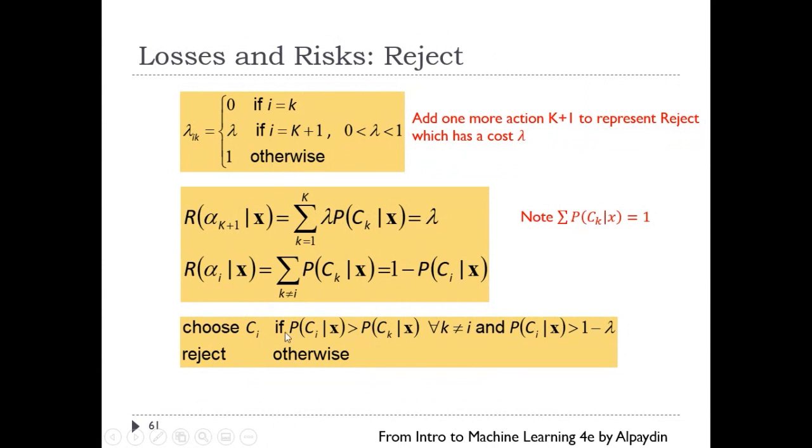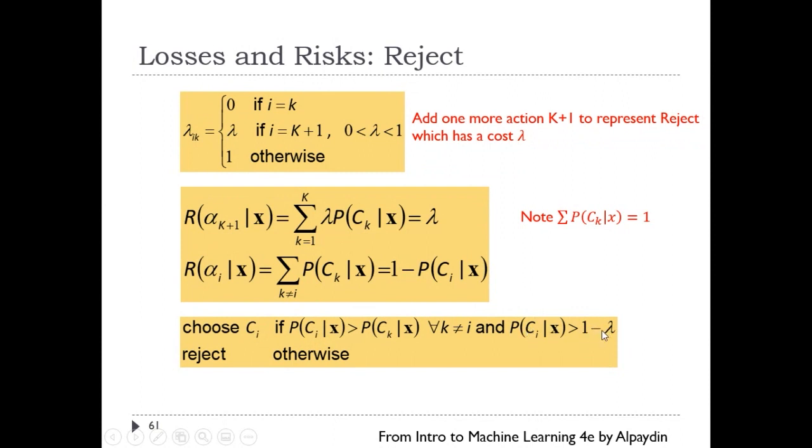Now, if you remember, this is where it comes into the picture. So far I have shown how we pick class CI versus class CK. We compare the probabilities, right? So if the probability of CI is greater than CK, then we pick CI. But if the risk is critical now, we may consider rejecting. So we also need to make sure that given the cost of rejecting lambda, this probability should be greater than 1 minus lambda. If both conditions are satisfied, then we pick CI. Otherwise, we reject. So we add one more condition here.